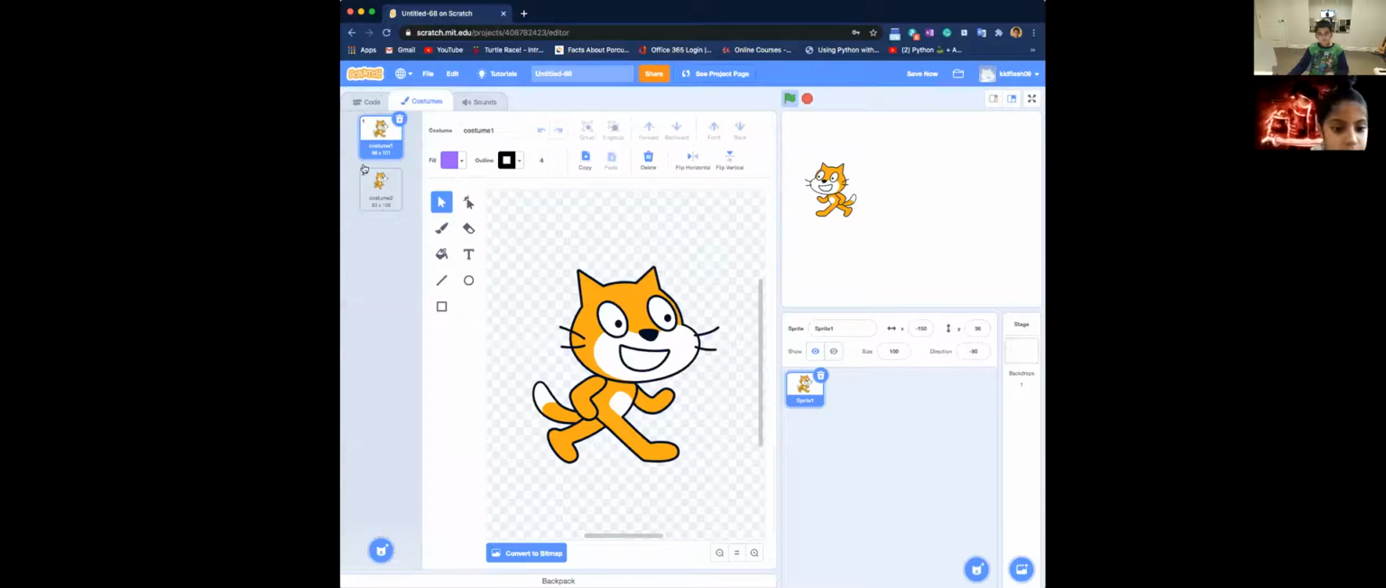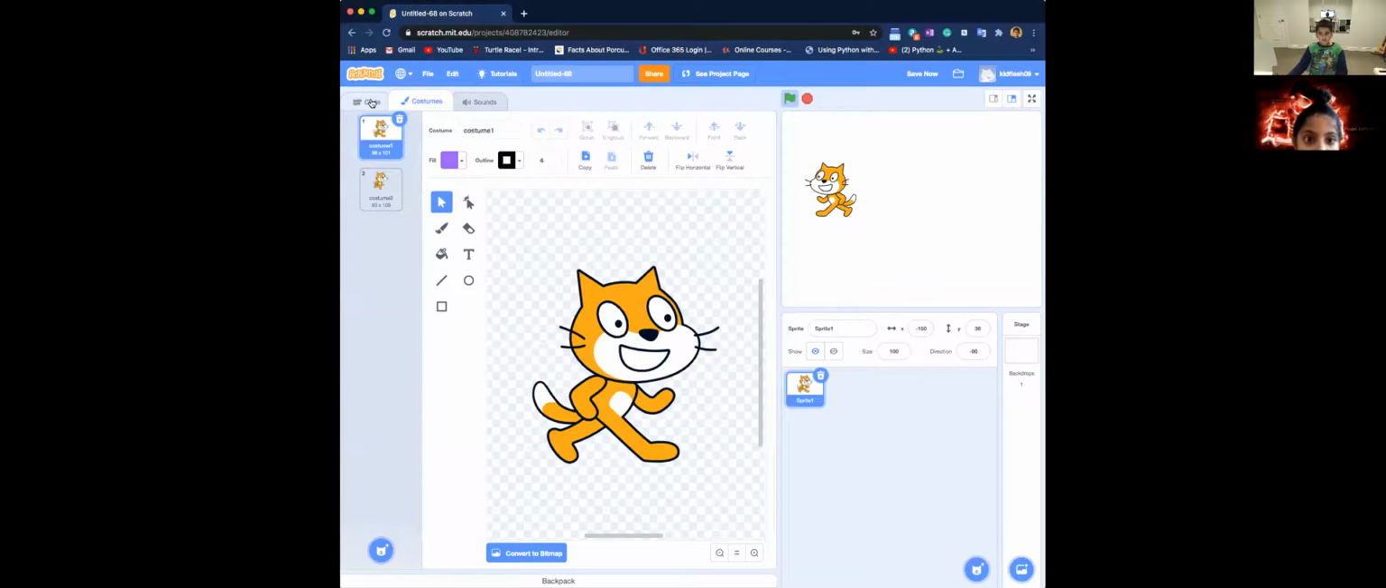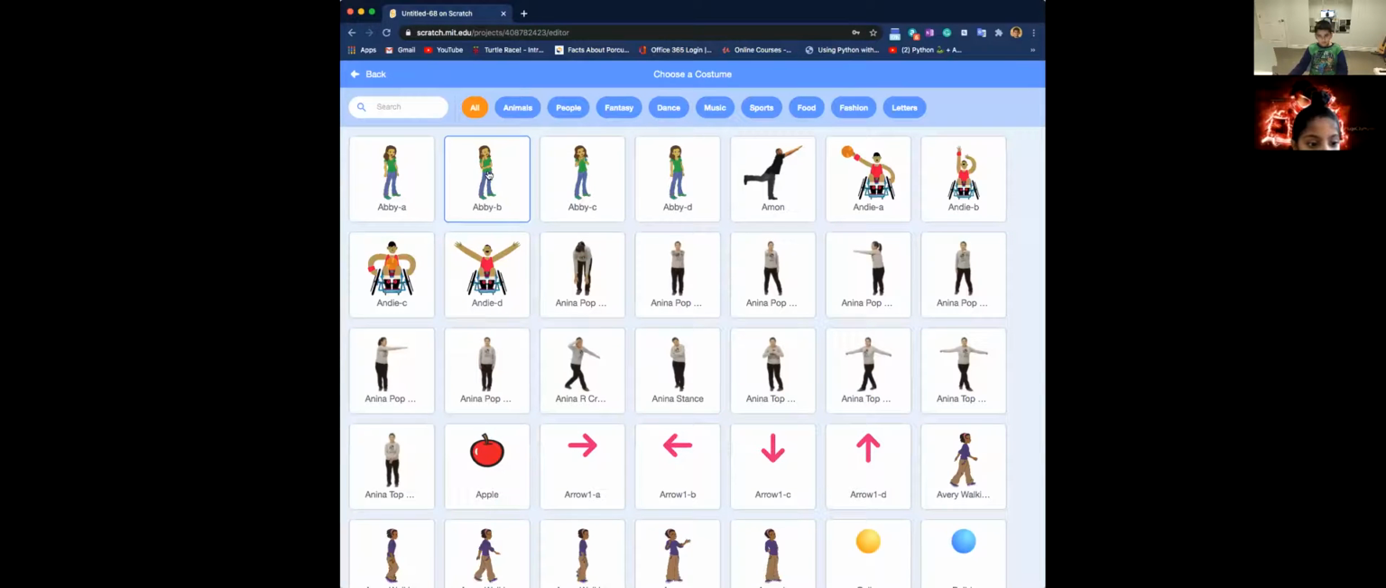Basically, okay, so then what you can do so we don't lose all our code is we click on choose a costume. Let me first. So we're in code, we go to costumes and we click on choose a costume. Then I'm just going to search for it. You can use whatever costume you want. Just because I like space a lot, I'm going to search space.